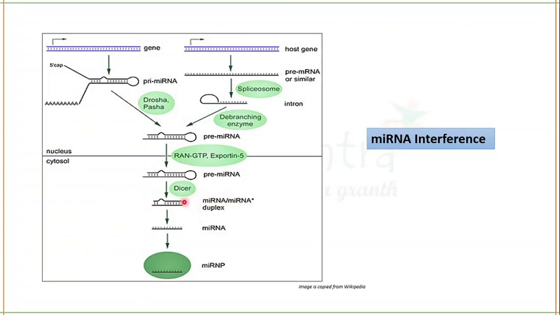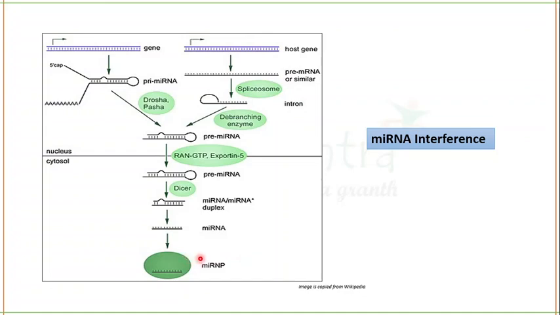Then you cannot see the RISC complex here, but I will tell you that after this, the duplex will be loaded to the RISC complex, and RISC complex activation occurs only on a single strand. One of the strands will be degraded. The strand which is degraded is actually the passenger strand, and the one which is attaching to the RISC is the guide strand. Now this guide strand along with the RISC will go to the target mRNA. Actually, the guide strand guides the RISC complex to the mRNA.